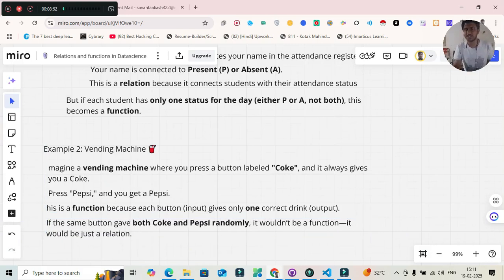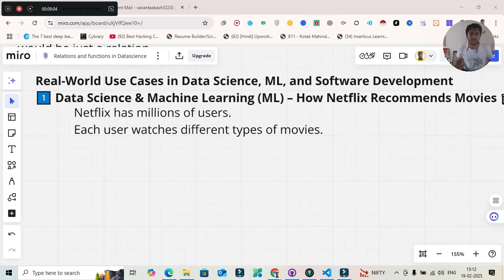Now, in the next section, we'll try to understand real world use cases in data science, machine learning, and software development, and how it is related to it. Understand one thing here: real world use cases in data science, machine learning, and software development. So number one, in data science and machine learning, how Netflix recommends movies.